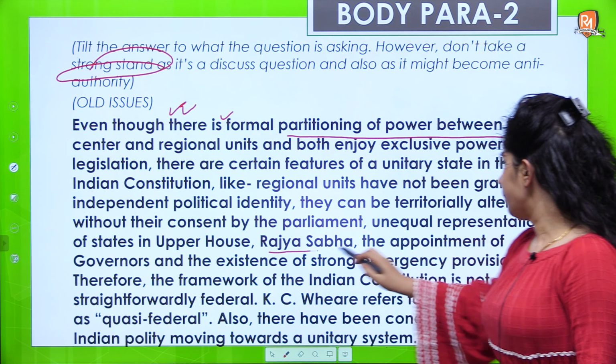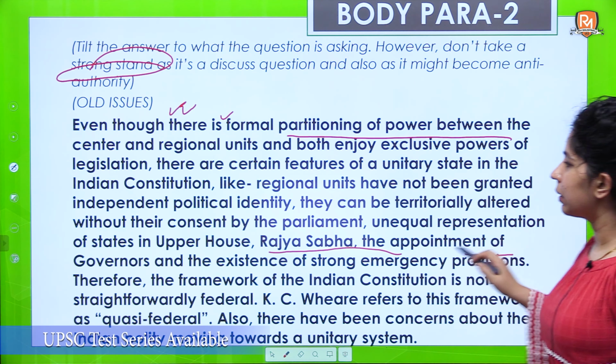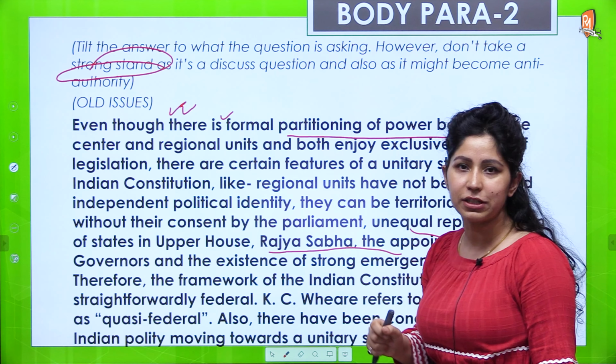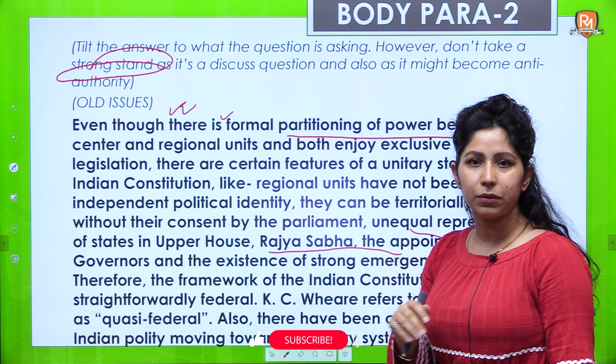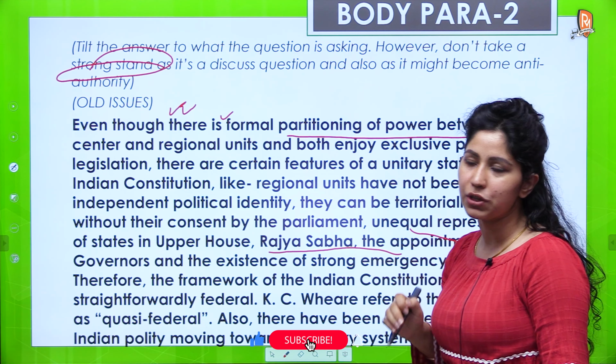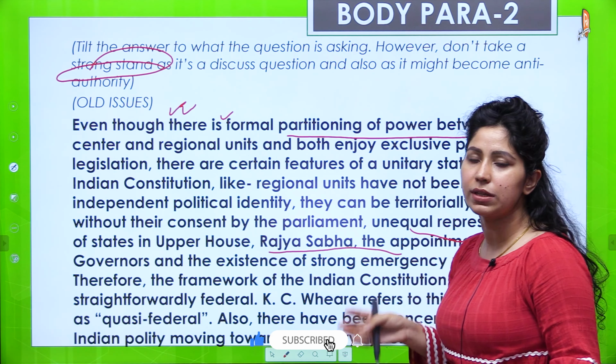Also Rajya Sabha, there is unequal representation in the upper house. We have bicameral legislature, Lok Sabha and Rajya Sabha are there, but there is unequal representation when it comes to the central and state governments. So you can conclude this part by saying that Mr. K.C. Wheare refers to this framework as quasi-federal. Again, it's up to you. You can use this in your conclusion, introduction, or to conclude the body paragraph 2 part 1.